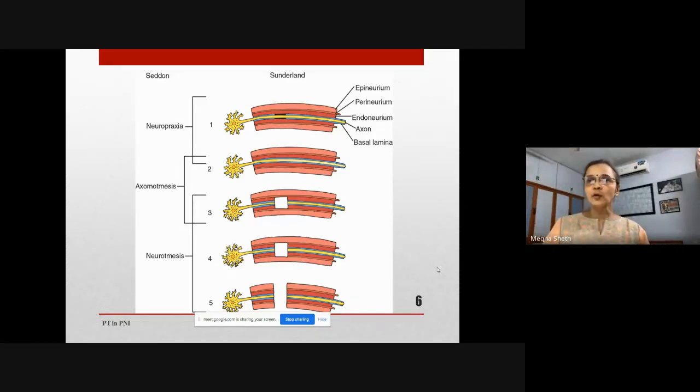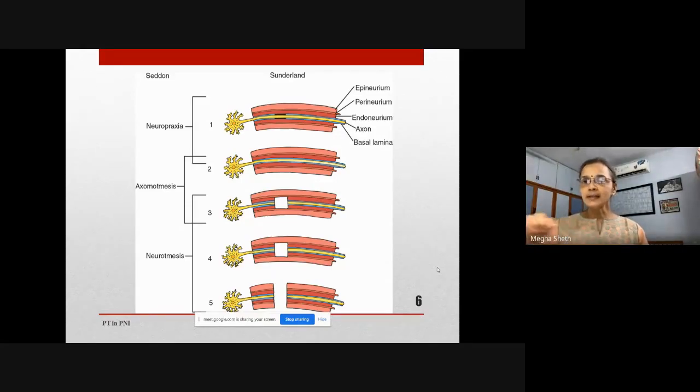The second, third, and fourth grades of Sunderland classification can be equal to the axonotmesis of Seddon, and grade 5 is neurotmesis of Seddon's classification. So if you look at grade 5, there is a complete disruption of axon, endoneurium, perineurium, and epineurium. So it's a complete transection of the nerve where you have a cut. Grade 2 is only injury of the axon. Grade 3 is injury of the axon and the endoneurium. And grade 4 is injury of axon, endoneurium, and perineurium with the epineurial sheath intact.